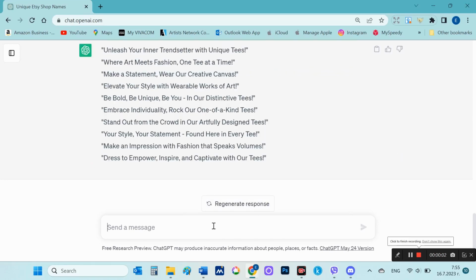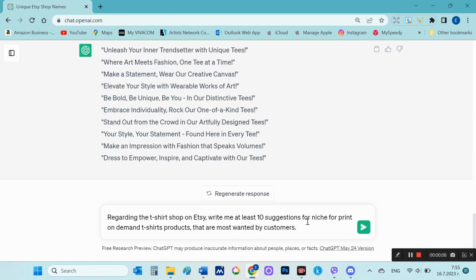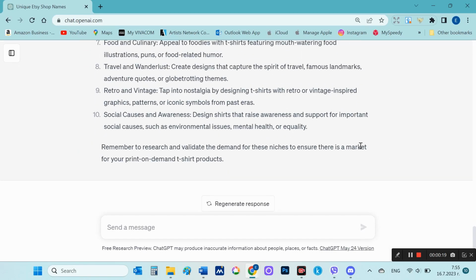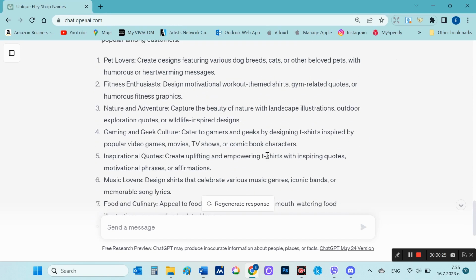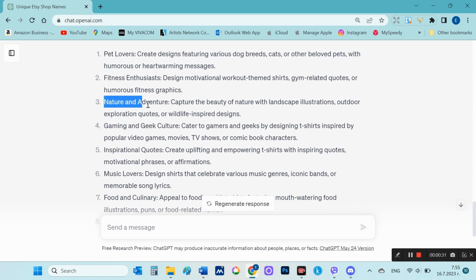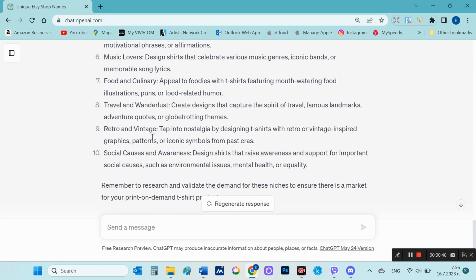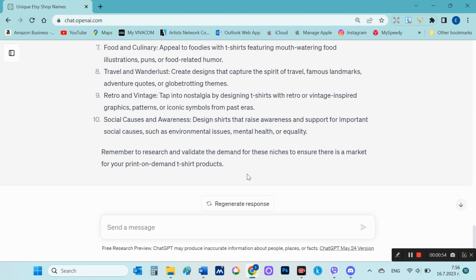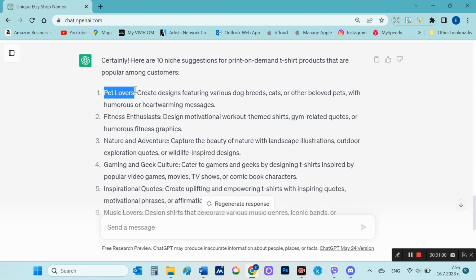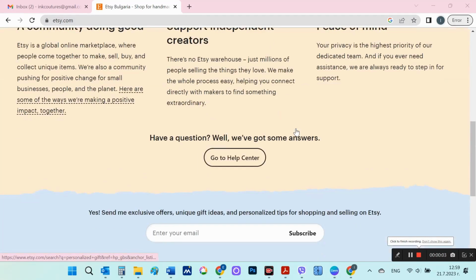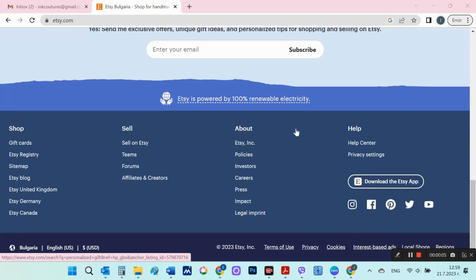The next thing I'm going to ask ChatGPT is to give me ideas for designs. Regarding the t-shirt shop on Etsy, write me at least 10 suggestions for niche for print-on-demand t-shirts products that are most wanted by customers. And here, ChatGPT gives me enough information about suitable niches. And now I will look for information about sub-niches. Okay, I think I now have an idea of the potential niches to create my designs for, and I can move on to opening the Etsy shop itself.